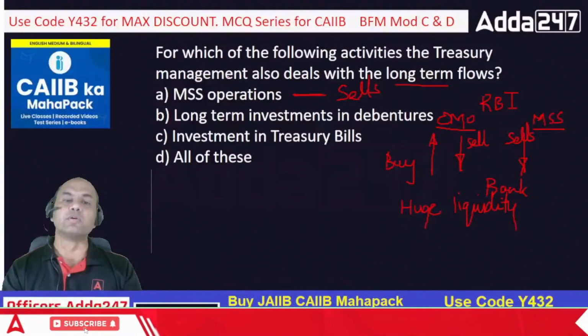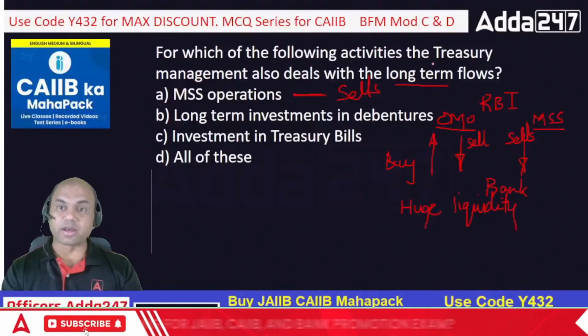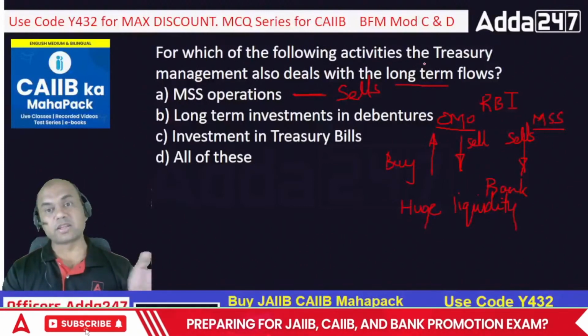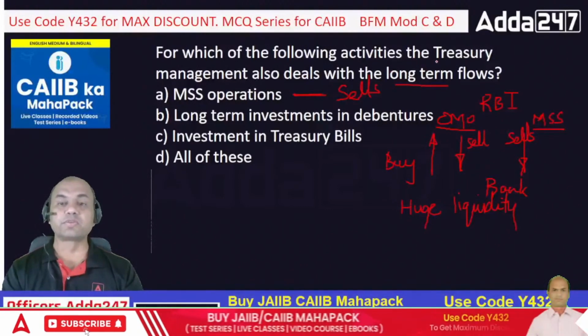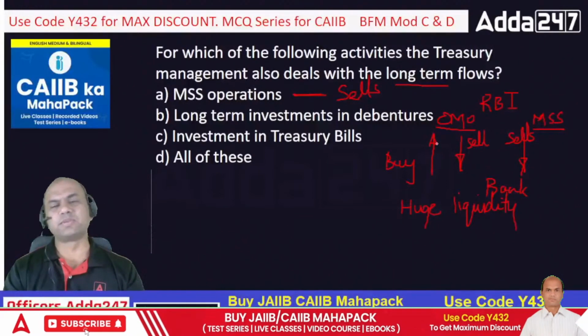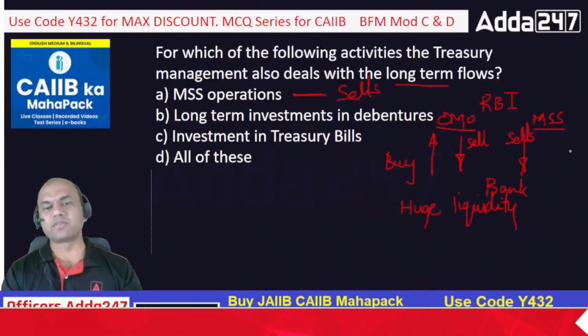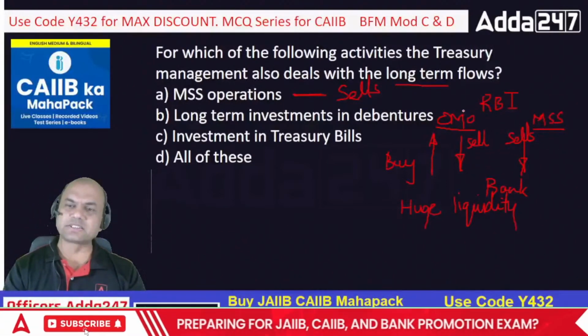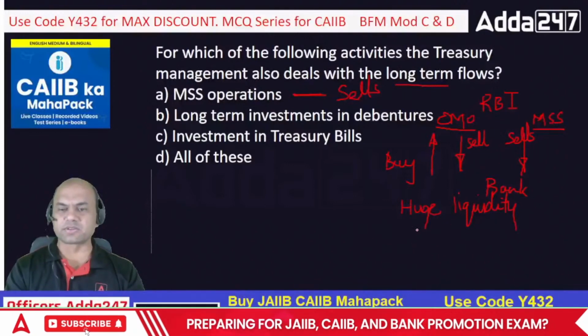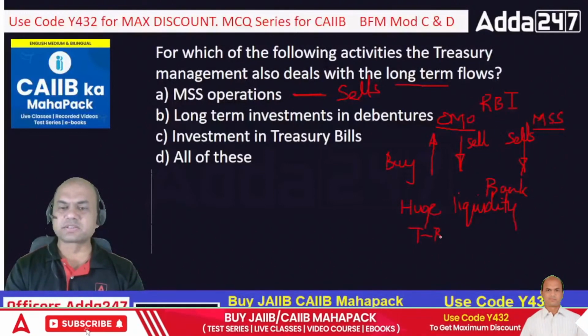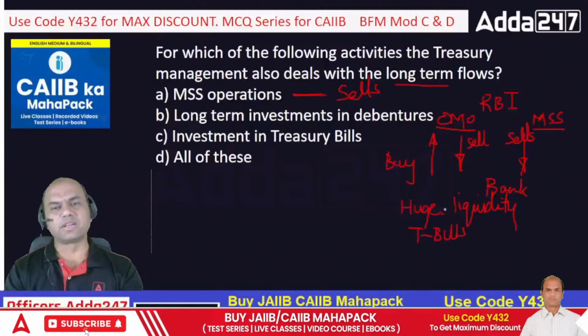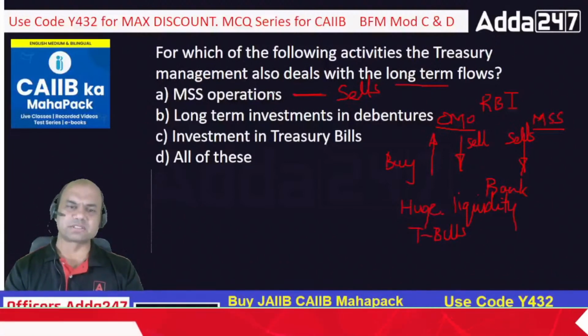Okay. So long-term bonds, our basic question has remained far off. Where is the basic question? Basic question was long-term flows. So MSS is basically bond T-bills. All this is dealt with using T-bills, Treasury bills. Okay. So T-bills, short-term bonds, only 1 year bonds. So this is not a long-term operation.